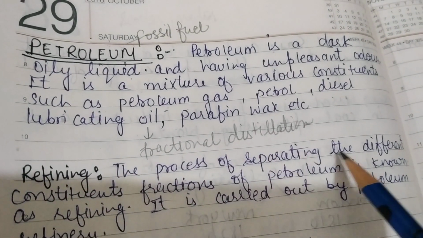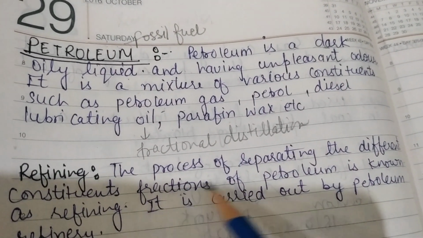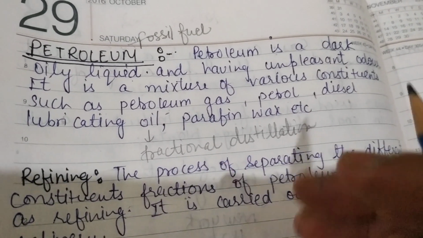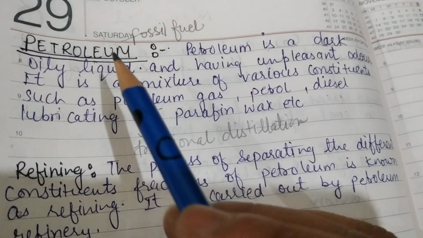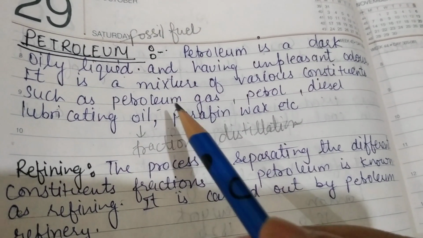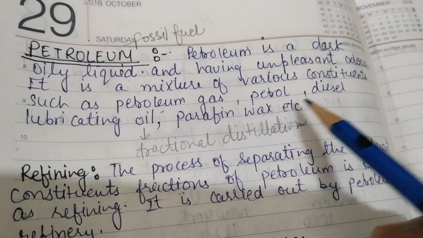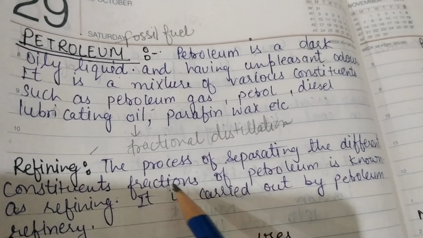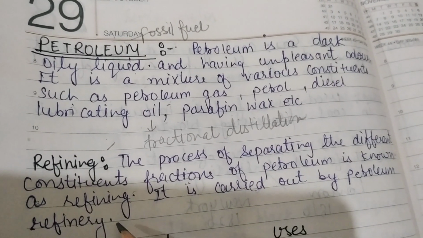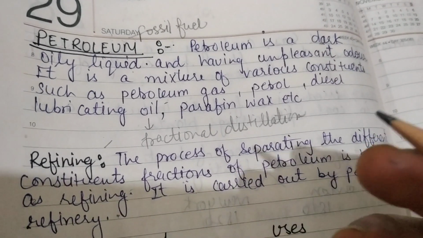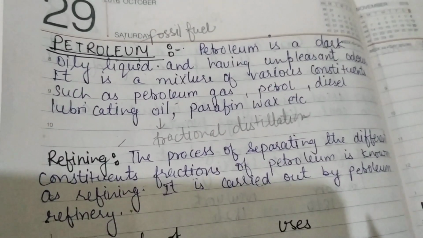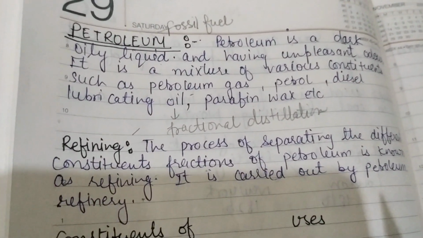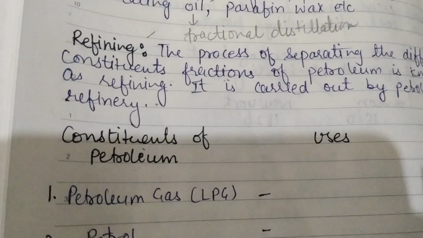Okay, so what is refining? Basically the process of separating the different constituents, fractions of petroleum is known as refining. The constituents are like petroleum gas, petrol, diesel. These need to be separated out with the help of refining, and refining is carried out by the petroleum refinery with the help of machines. I hope this is clear to all of you. Now let's see how the constituents of petroleum are useful to us.